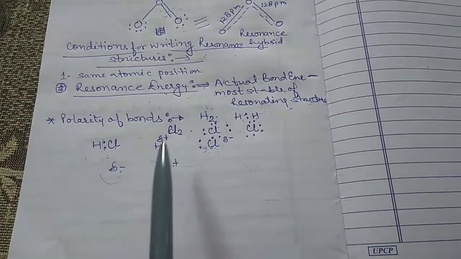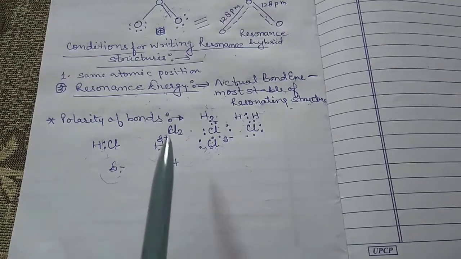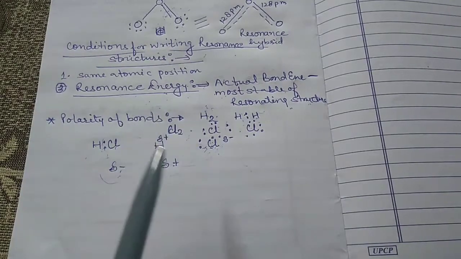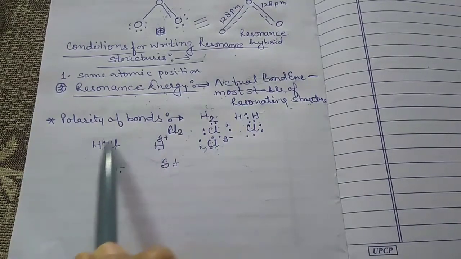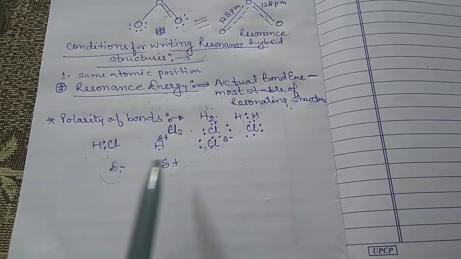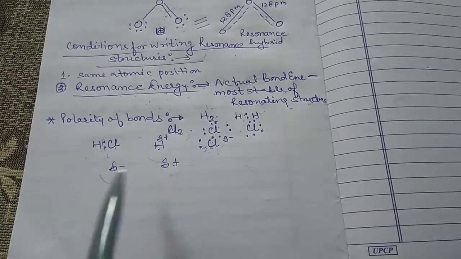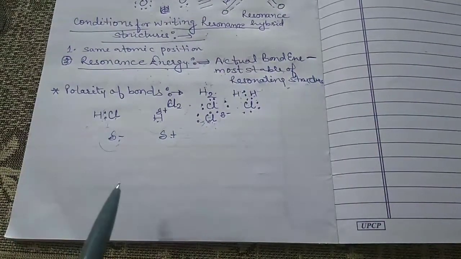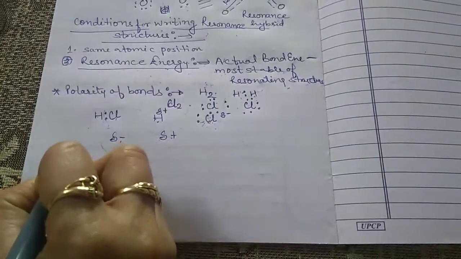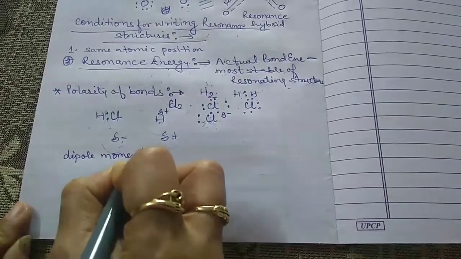It means that the greater the difference in the electronegativities of the atoms forming the bond, the greater will be the charge separation, and hence the greater will be the polarity of the bond. So the polarity depends upon the separation of the charge, and this is called the polarity of bond. Now, as a result of polarization, the molecule possesses dipole moment.